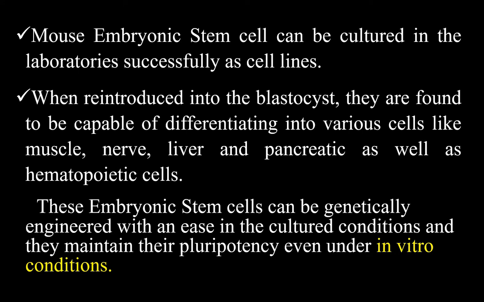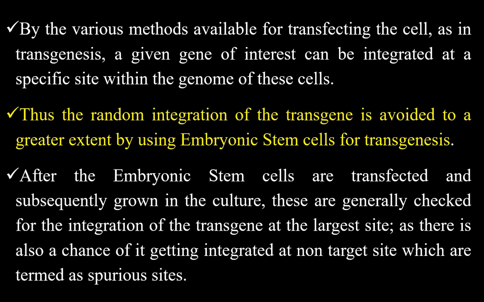These embryonic stem cells can be genetically engineered with ease in culture, and they maintain their pluripotency even under in vitro conditions, that means outside the body.